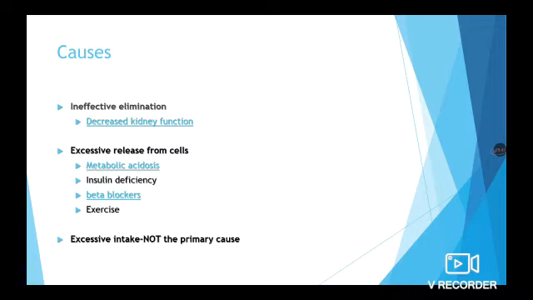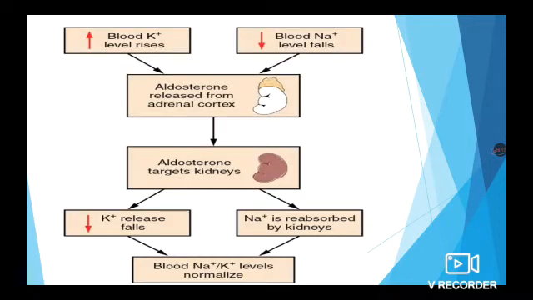Thereby, more potassium is released into the blood. The last but not the least cause is excessive intake of potassium through the parenteral route. Though it is not the primary cause for hyperkalemia, parenteral administration of potassium causes a drastic increase in potassium levels.